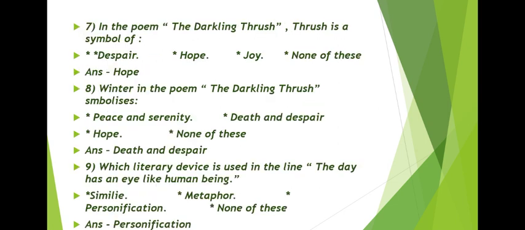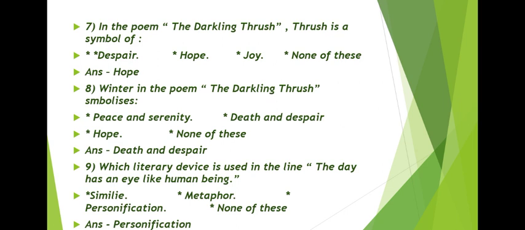Clear? Next question is, in the poem The Darkling Thrush, thrush is a symbol of. First option is disappear, second option is hope, third option is joy, and the last option is none of these. The answer is hope. Next question is, winter in the poem The Darkling Thrush symbolizes. First option is peace and serenity, second option is death and disappear, third option is hope, and the last option is none of these. Correct answer is death and disappear.